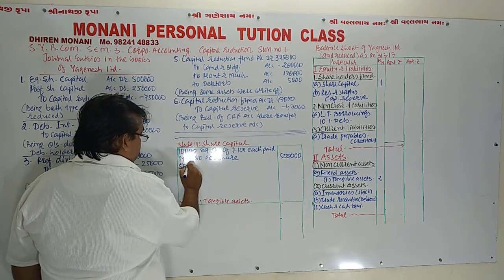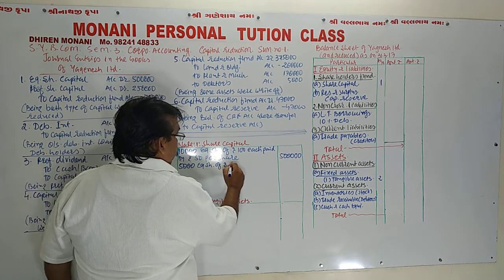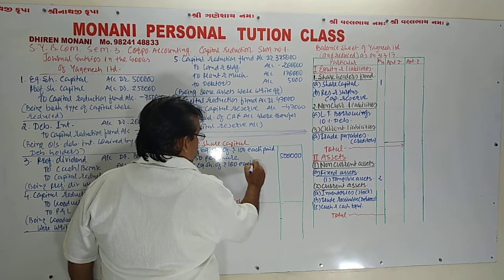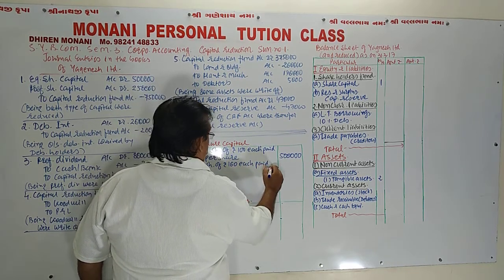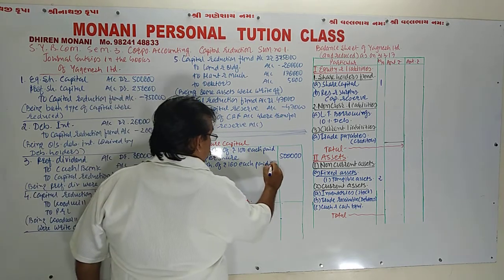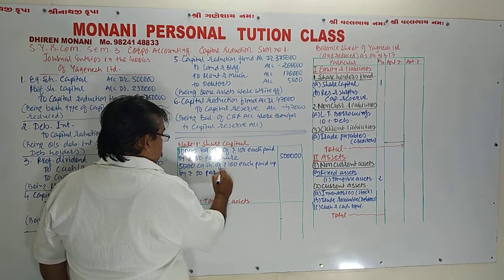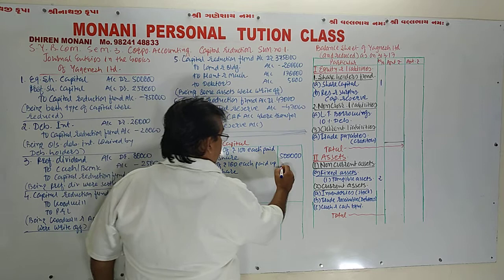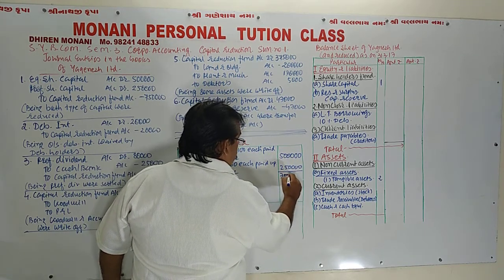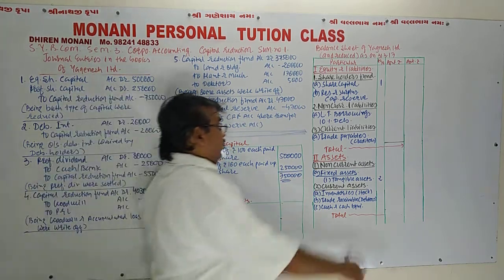And then 5,000 equity shares of rupees 100 each paid up by rupees 50 per share, 2,50,000. So the total amount is 7,50,000 here. And this total is credited into the balance sheet.